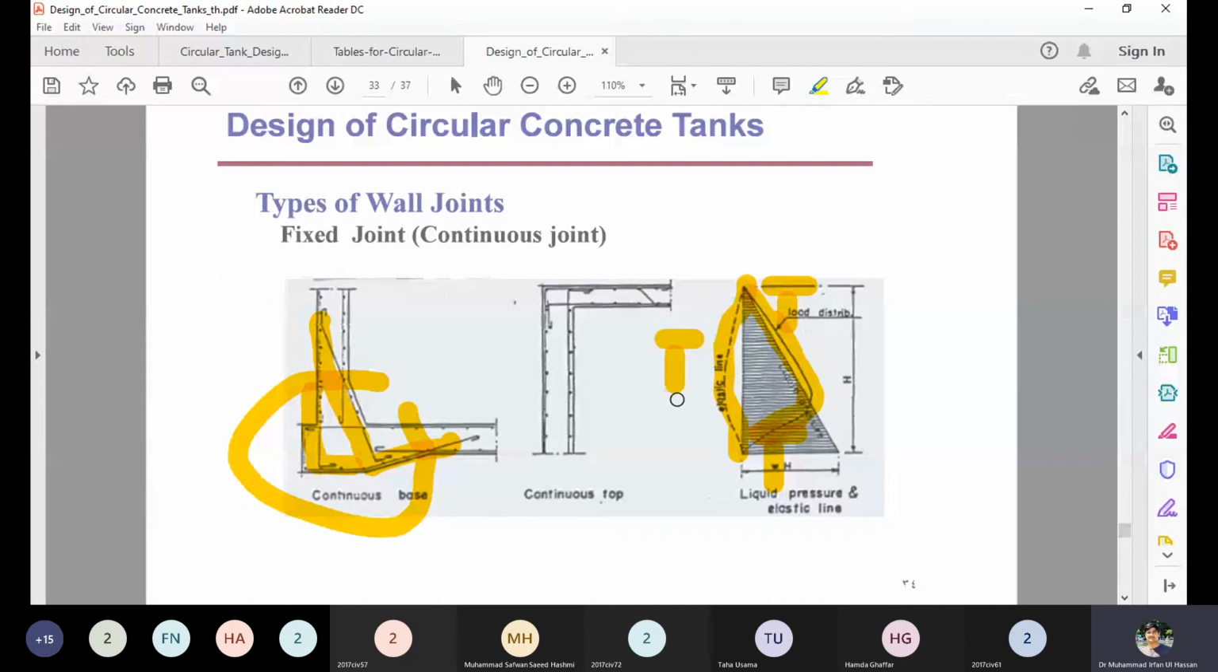So it means that about 70% from the bottom, or 0.7 times H, where H is the total depth, about 0.7 H there is a maximum effect. At the bottom there is a maximum negative moment, but there is a positive moment also. There is a positive bending moment also. So we have to compute these moments in the vertical direction when the top end is fixed and the bottom is fixed. Definitely the behavior of the tanks is changing.